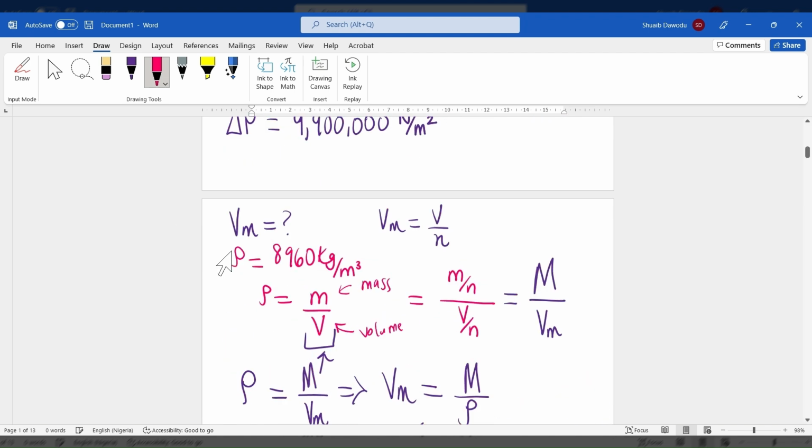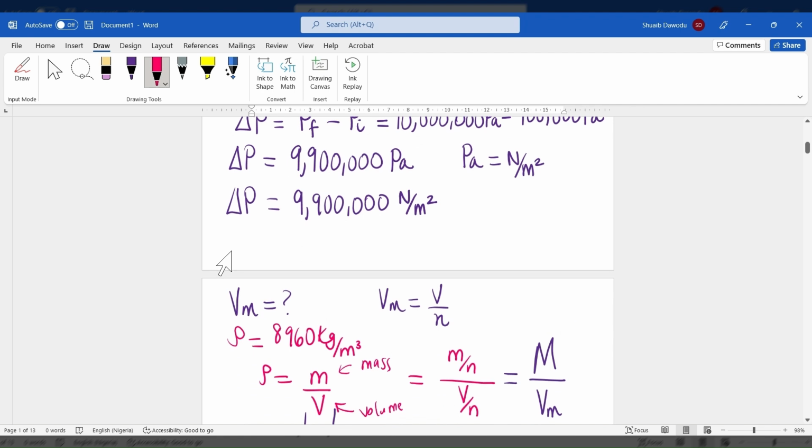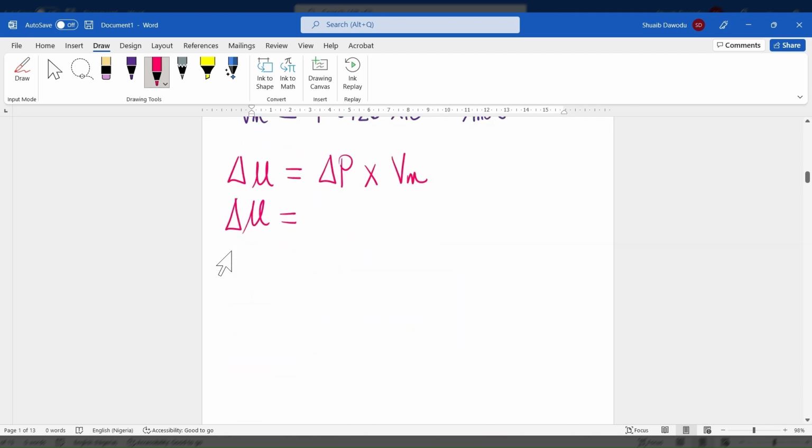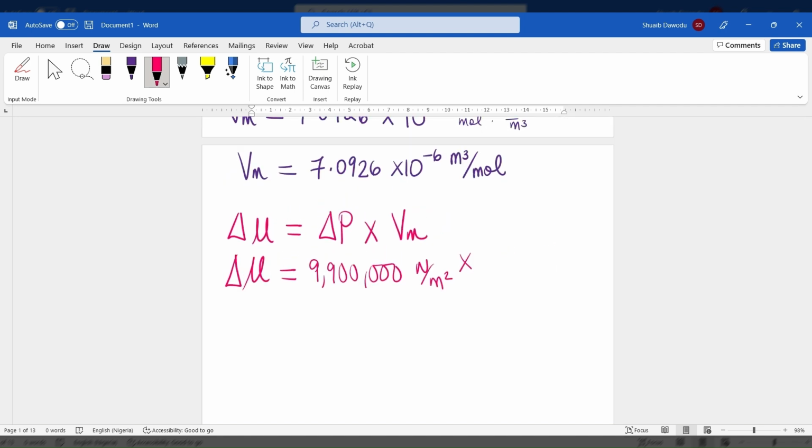The change in pressure, if you guys remember, is 9,900,000 Newton per meter squared, times the molar volume, which we have to be 7.0926 times 10 to the power of negative 6 meter cubed per mole. Perfect. So, of course, you cancel out meter squared from here, and from meter cubed you just end up with meter, and then meter per mole.